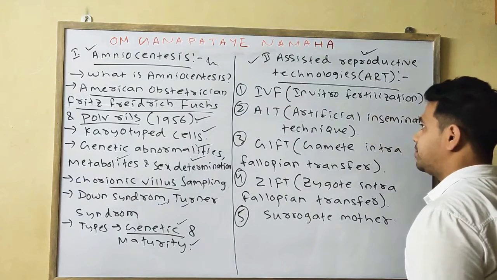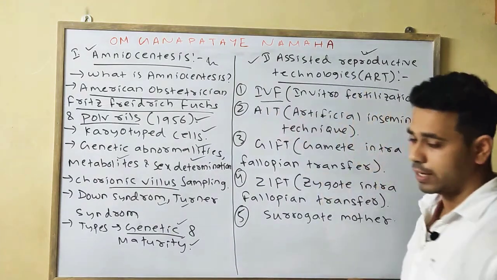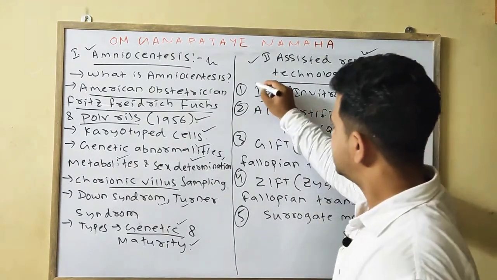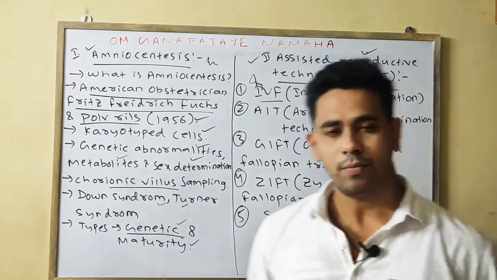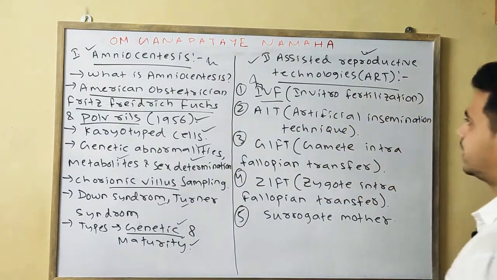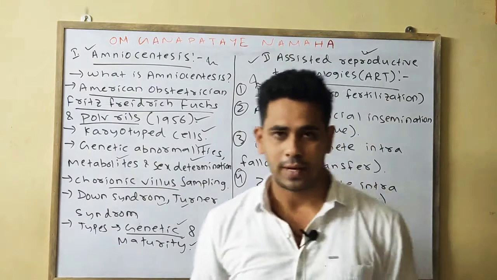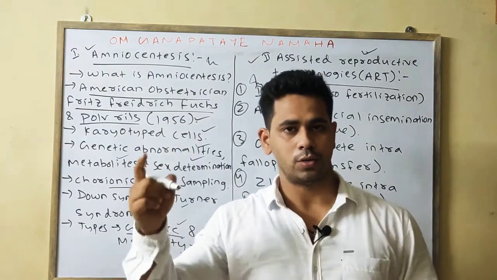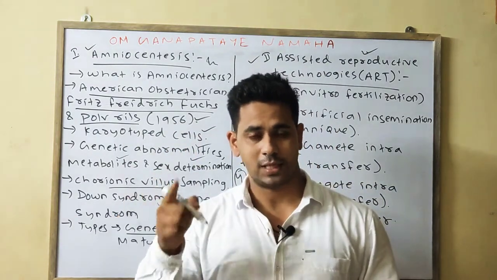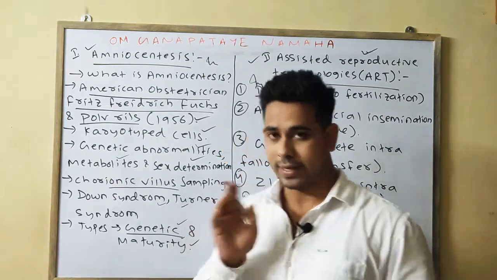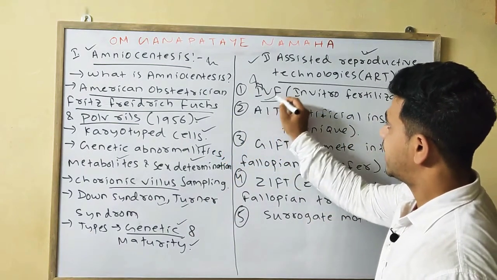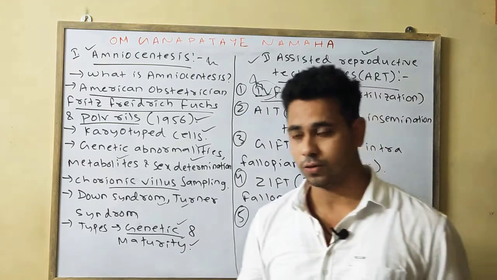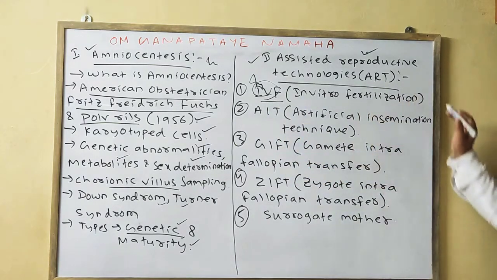The first one is very important, that is IVF, or in vitro fertilization, which is itself a 3.5 mark long question. It can be asked in two ways: write short notes on assisted reproductive technology, or it can also come as IVF, in vitro fertilization. There are 5 types.